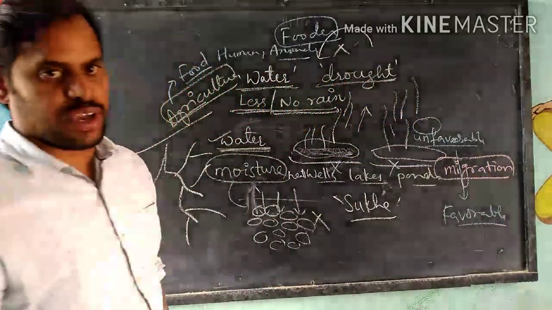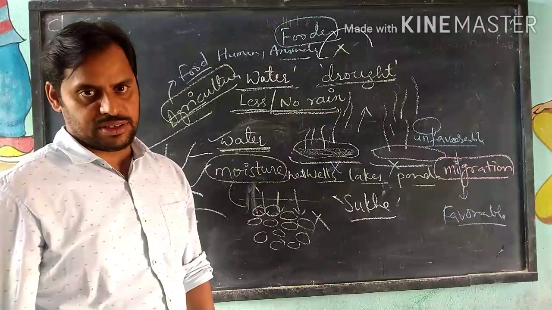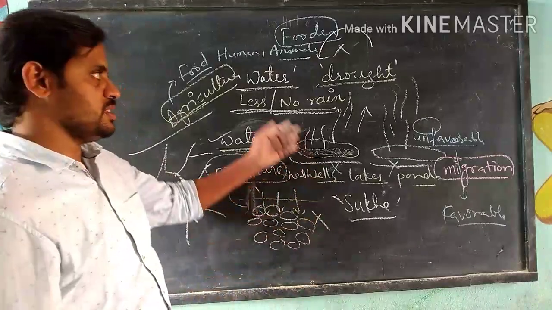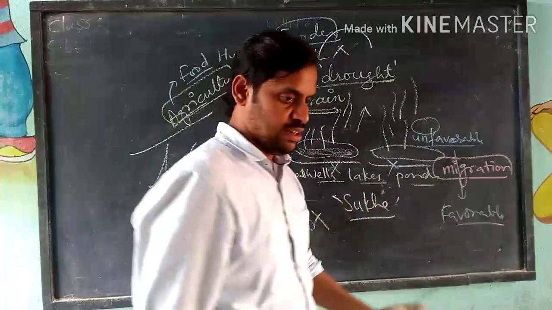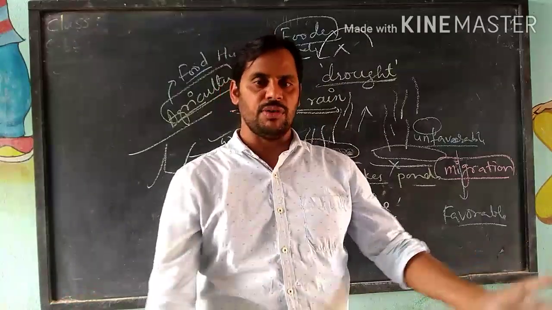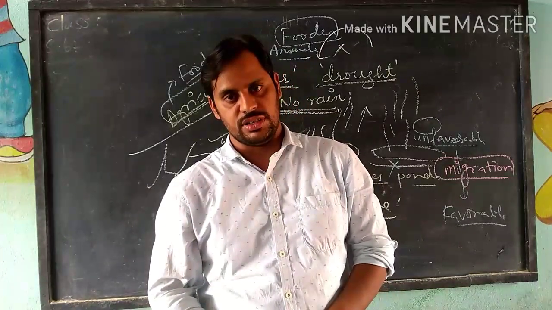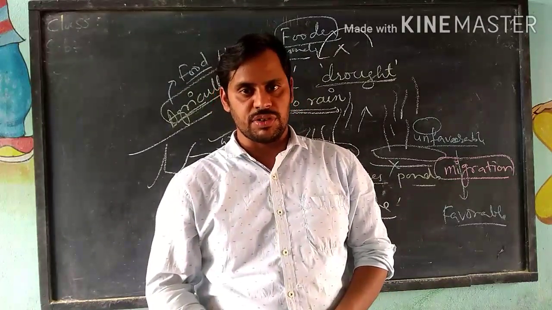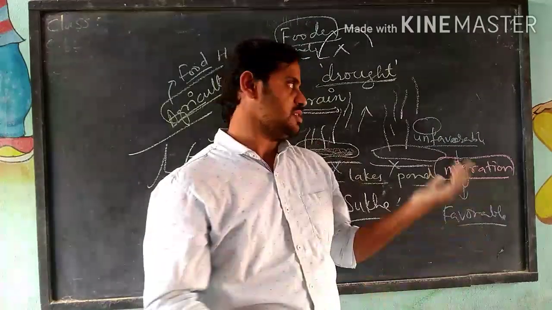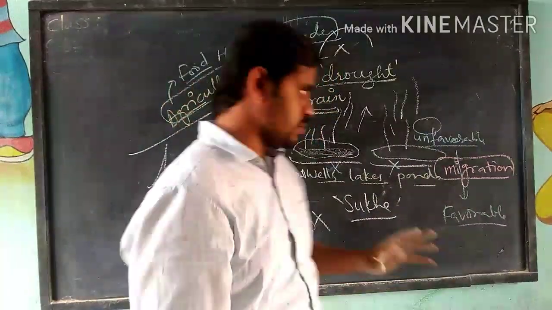It is called migration. In migration, we move from one place to another place, along with our cattle and pet animals. The situation becomes very dangerous. Lack of nutrition, many diseases may occur, and many lives will be sacrificed because of drought conditions. So it is better to conserve water.